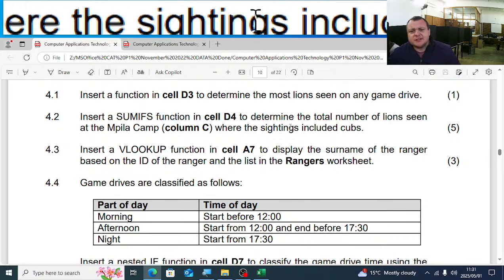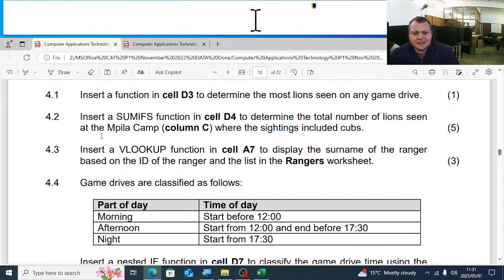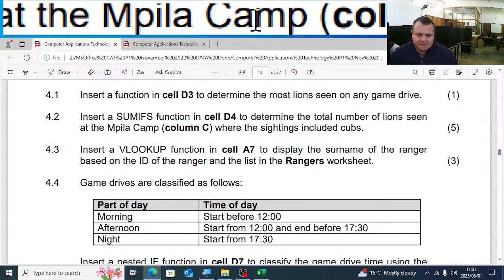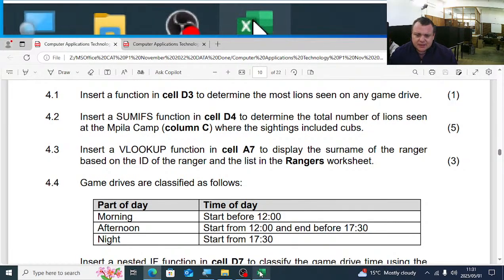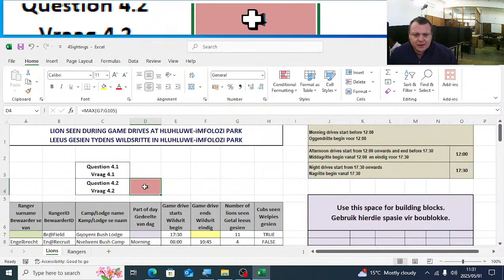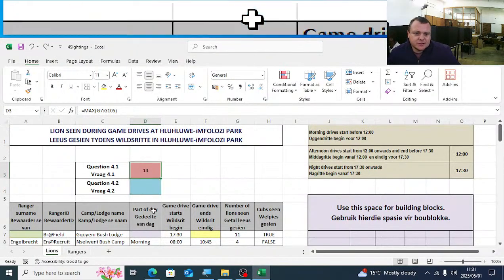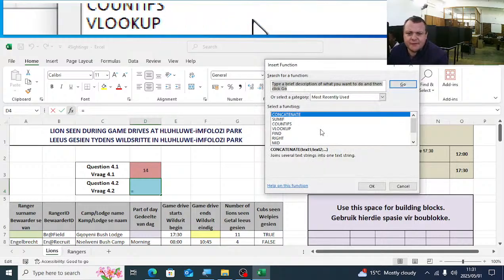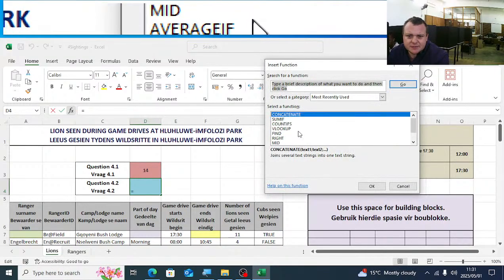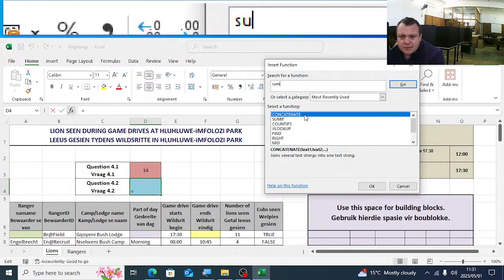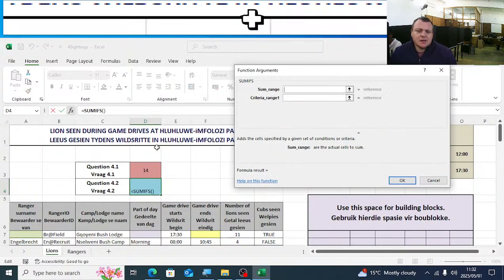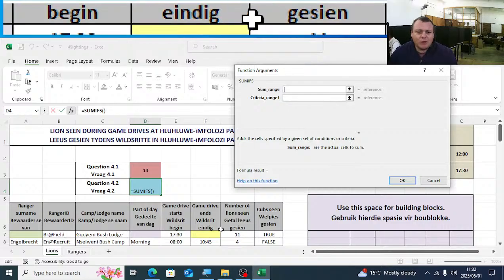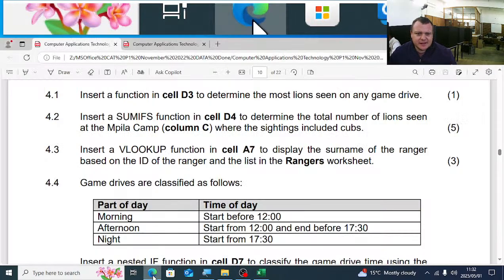Insert a SUMIFS in D4 to determine the total number of lions seen at the Mpila camp, where the sightseeing includes cubs. So what we're going to use here is SUMIFS. The sum range is what must be added. So let's read it again: the total number of lions seen.